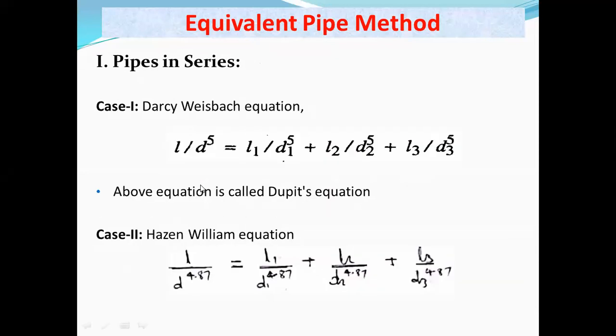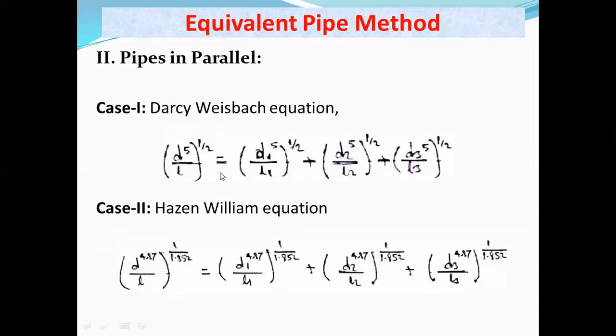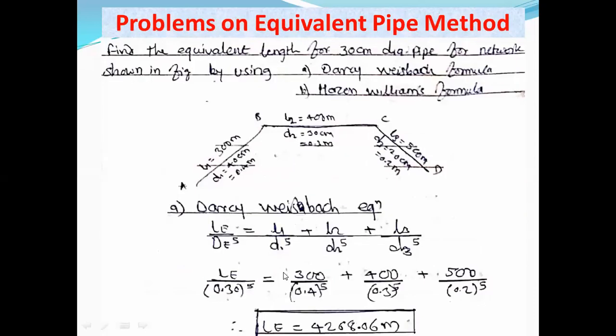In the previous pipes in series, length was in the numerator and diameter was in the denominator, and here now the diameter is in the numerator and length has gone in the denominator. Again the power of d is only 5 here, and the power of d is also the same in the Hazen-Williams equation as it was in the previous pipes in series. And here 1 upon 1.852 is there instead of 1 upon 2. So these are the equations that you should note down in your notebook so that we can solve the problem based upon this.